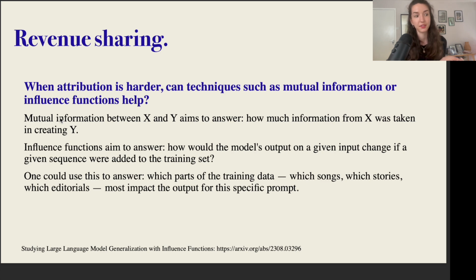And perhaps when attribution is harder, things like mutual information could help, which answers how much information from X was taken in creating Y, or things like influence functions, which were already explored for LLMs before, and which answer how much the model's output on a particular input changes if we remove or add a particular training data point. So it quantifies the importance of, say, this New York Times article whenever the model is outputting another article.